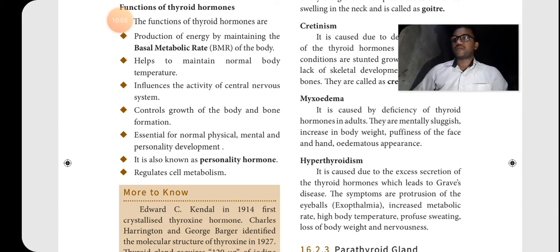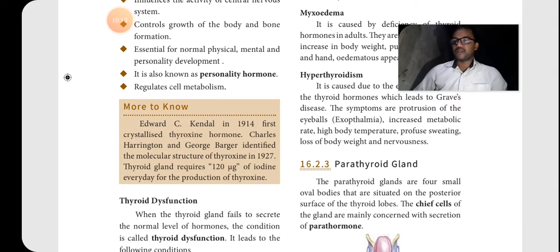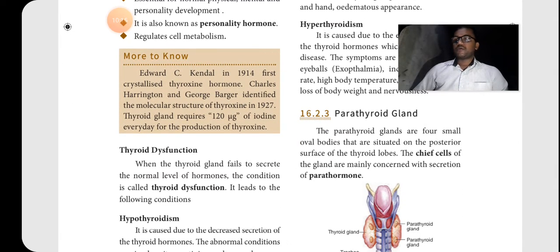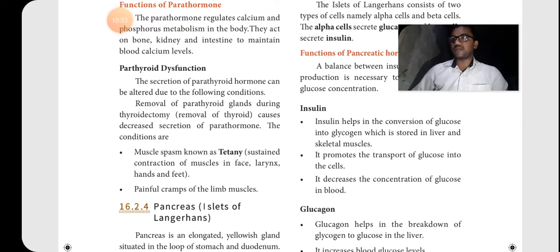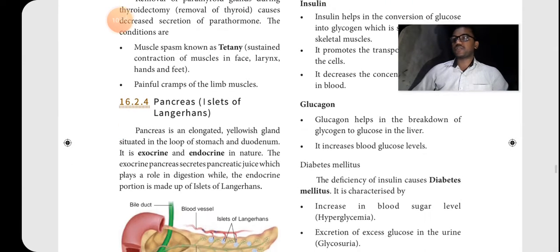Okay, then with an increase of thyroxine hormone, what is the disease? Hyperthyroidism. Then the parathyroid gland. After the pituitary, the thyroid gland is there. So these are all important. In the parathyroid gland, in my opinion, the functions of the parathyroid, only three lines are there. Functions of the parathyroid is a selected 2-mark question. You can expect functions of the parathyroid. Okay. Then the pancreas. That is also a very important 7-mark question. Sometimes only the functions as a 4-mark question.